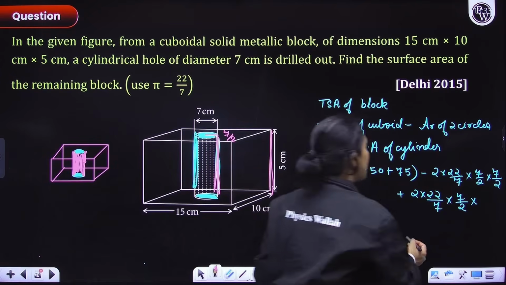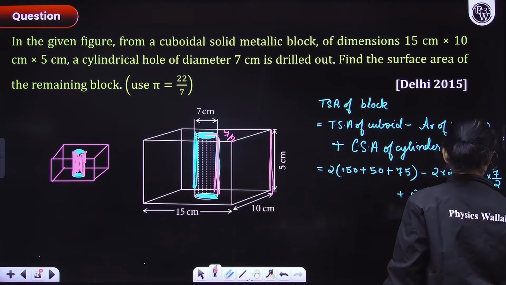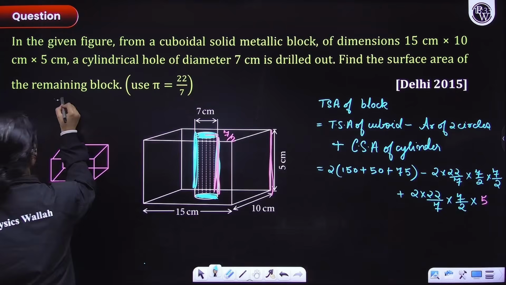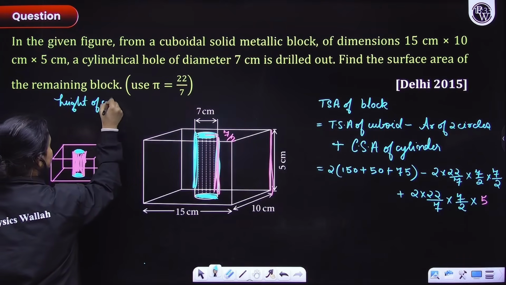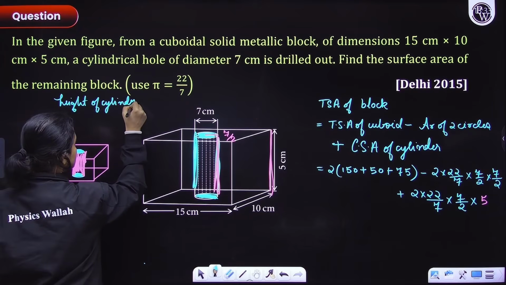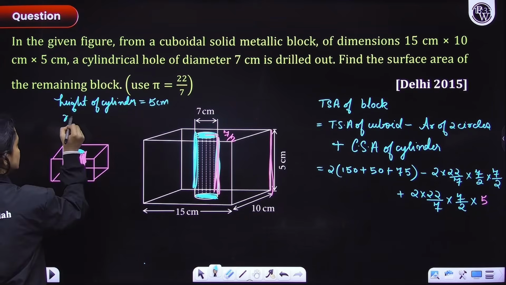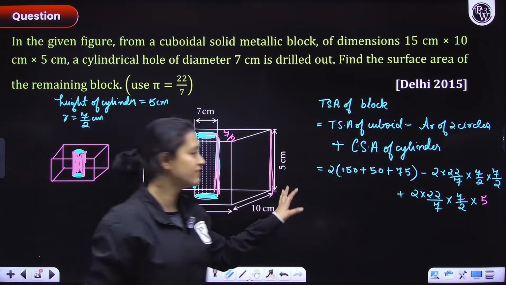So here, what's the height, everyone? The height is 5 centimeter. Okay? So here we can write this also. Height of cylinder is equals to 5 centimeter. Okay? Radius is equals to 7 by 2. Okay, now we have to simply evaluate this, everyone.